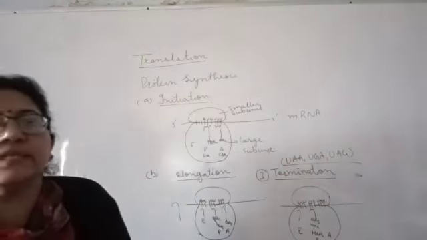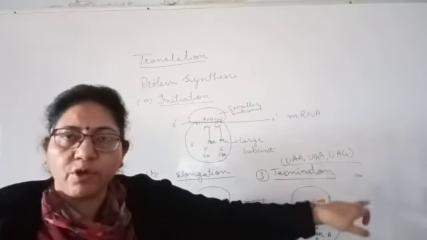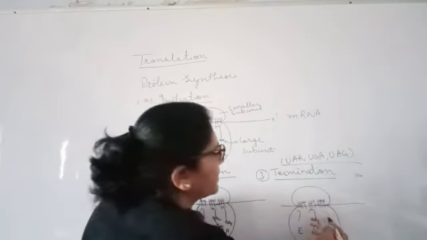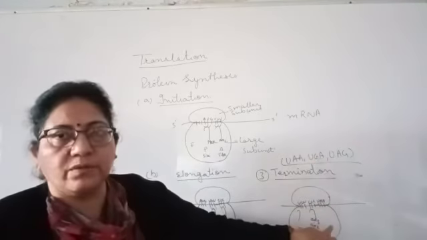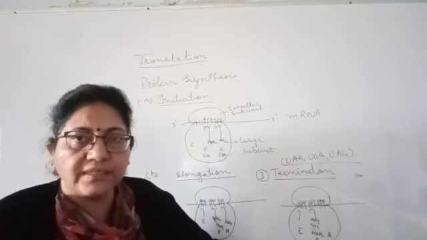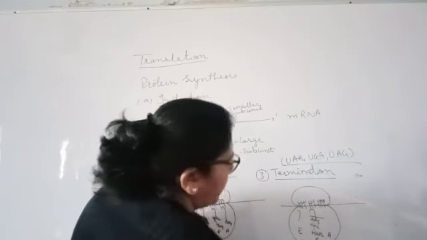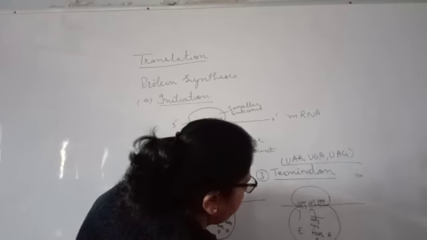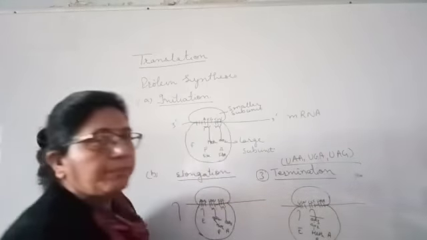These three codons are known as terminating codons, stopping codons, or nonsense codons, because we have no tRNA against these stopping codons. So when this comes to the A site, there is no amino acid, no activated tRNA, and this polypeptide chain will be released into the cytoplasm as a polypeptide, for the formation of the protein.